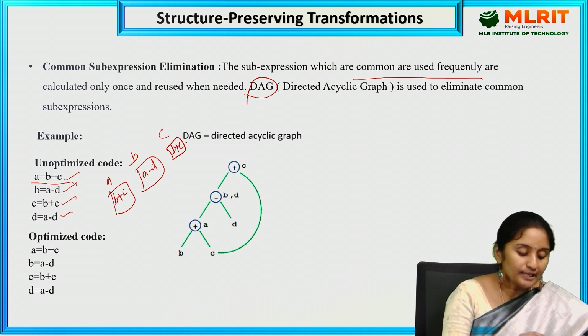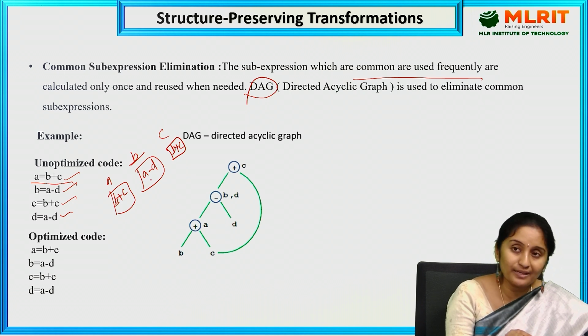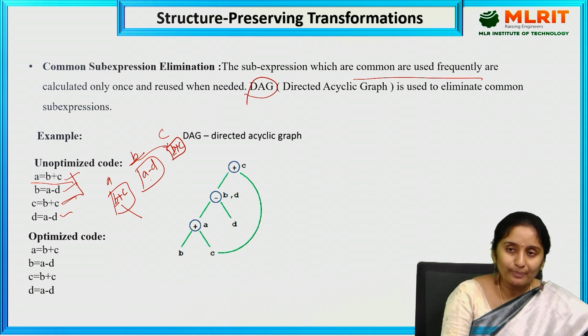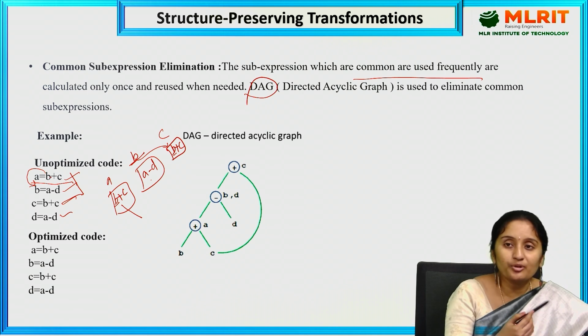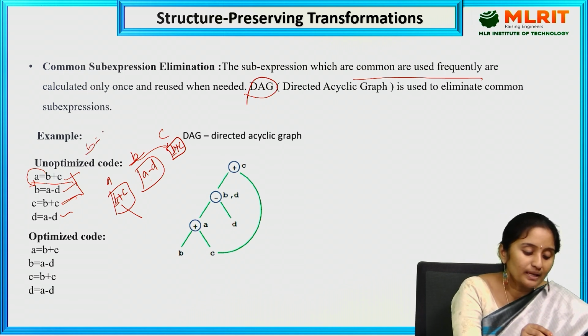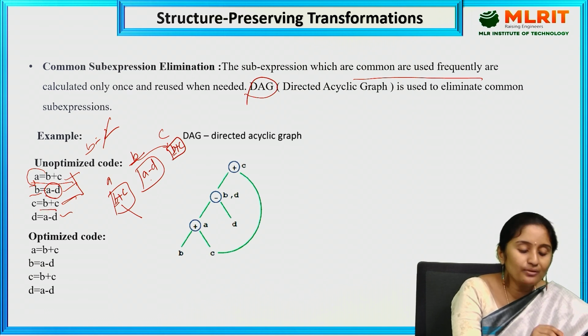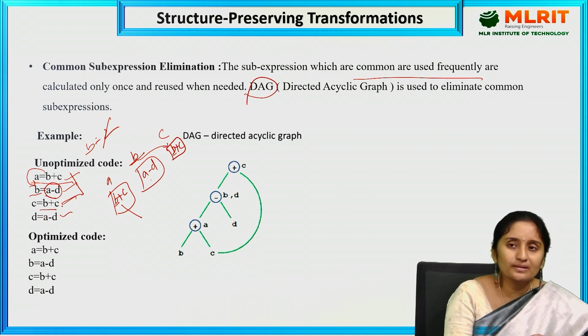B plus C. Initially the B value is some value, and this B value is updated with the new value, that is A minus D. So here the B is going to be taking the new value. So these B plus C and these B plus C are not the same. Why? Because I am already seeing B plus C here in the left hand side. The value of B is evaluated or computed one more time. Initially the value of B, let me take it as 2. But after this computation, the B value is changed from 2 to some other value. So the updated value is taken over here in C equal to B plus C. So the first statement and the third statement are not the same.